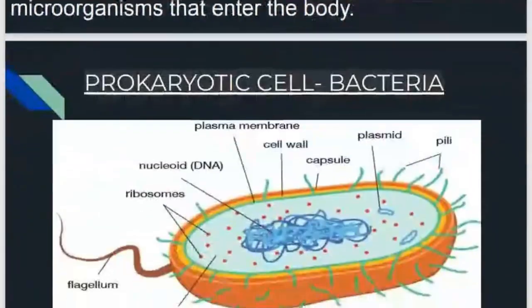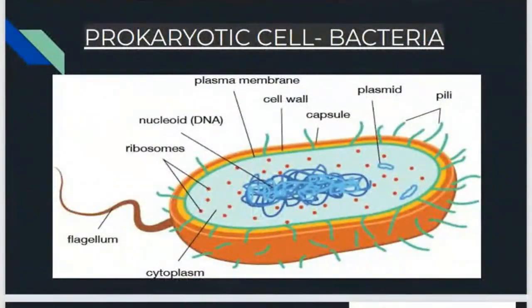And I told you the example of a prokaryotic cell is a bacteria. So see the bacteria structure. There is a capsule as the outer layer. Then we have an inner layer of cell wall, and the third layer is plasma membrane. These three layers together, plasma membrane, cell wall and capsule, are called the cell envelope. This is for protection.